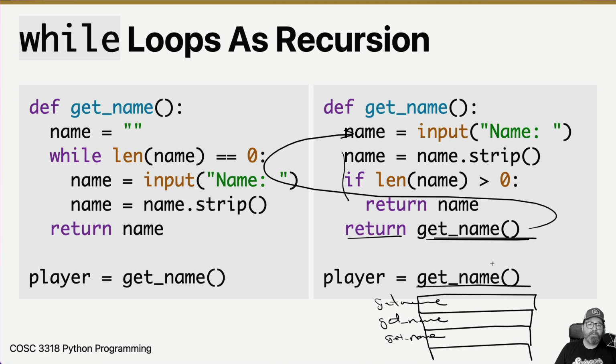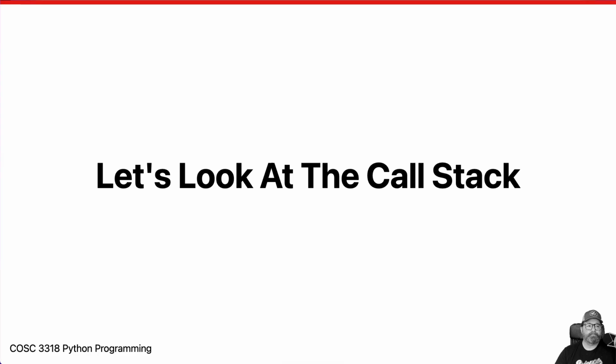And when they do, once it returns this name, it's going to come back and come out this return and into player. I know that's kind of hard to visualize. So why don't we just look at some running code to see how it works?